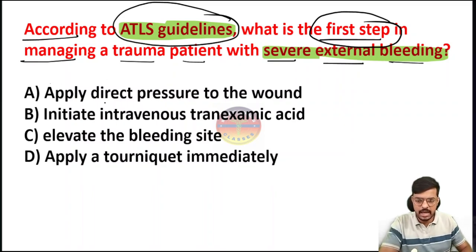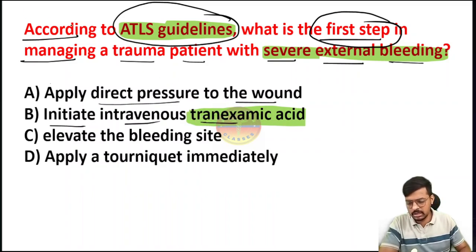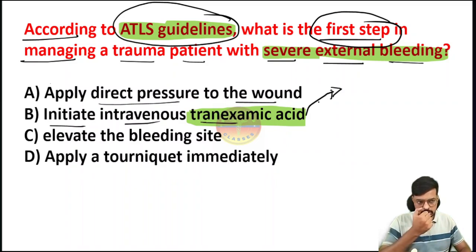Option A, apply the direct pressure on the wound. Option B, initiate the intravenous tranexamic acid. Bacho, this is the drug we give to stop the bleeding, the injection tranexamic acid. Scenario-based questions will come on this.